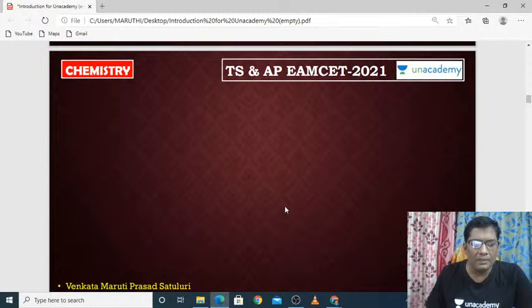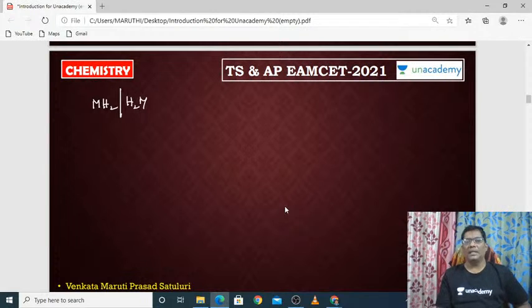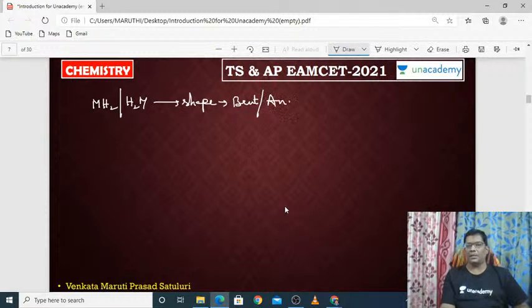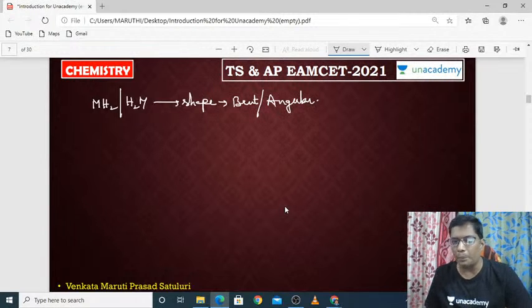Coming to the next one. Suppose you take any of the hydrides like MH2 or H2M. What about the shape of this MH2 or H2M? The shape is bent, or angular. The shape is either angular or bent.